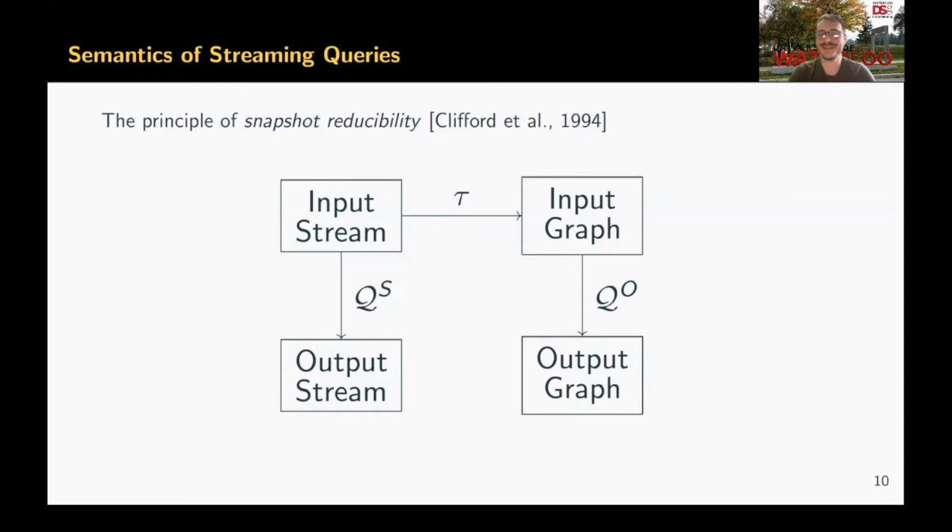To define the semantics of continuously evaluating these queries over streaming graphs, we turn to the notion of snapshot reducibility from temporal databases. Given an output stream, as a result of a streaming graph query over an input stream, the snapshot of the output stream at any point in time is equivalent to the result of the corresponding one-time query over the snapshot of the input stream.